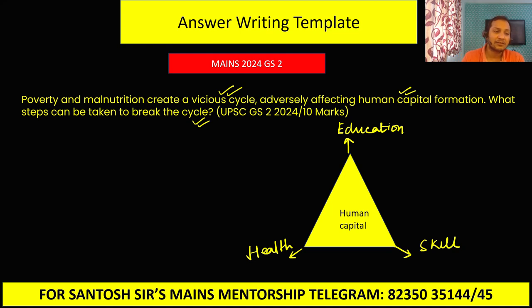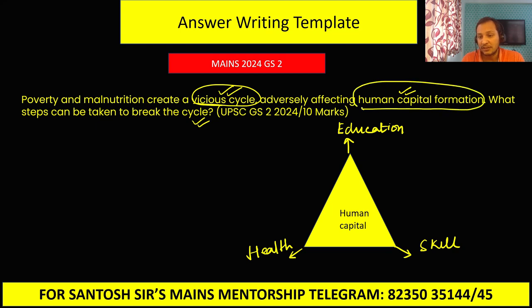So guys, you can see this question. The first statement says what? The poverty and malnutrition creates a vicious cycle. Okay, so you have to explain what is this vicious cycle which affects the human capital formation. Okay, so guys, whenever in the question you come across a term, and if that term is not a very common term, then you need to define that important term.